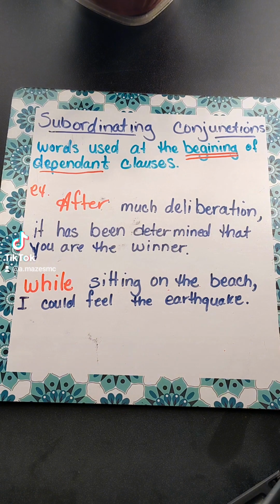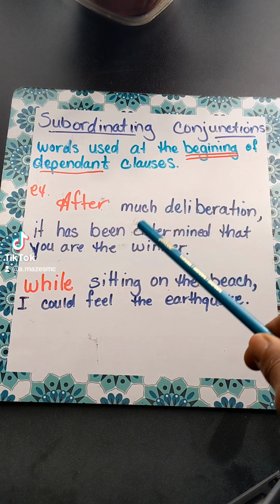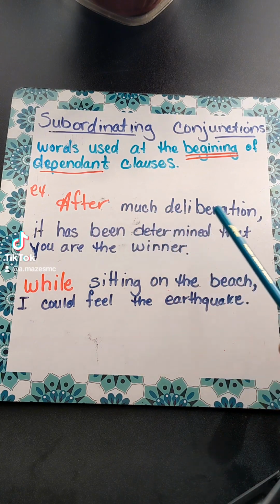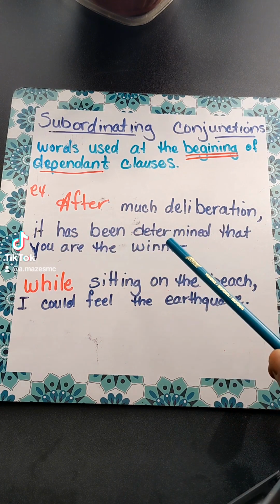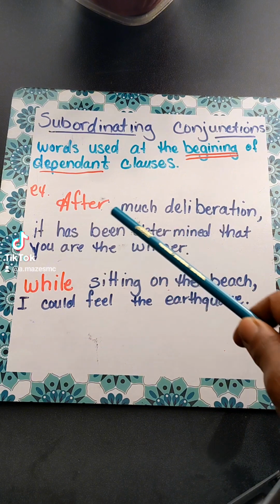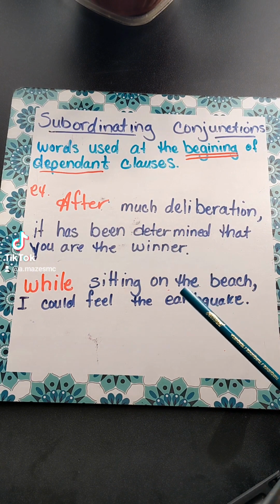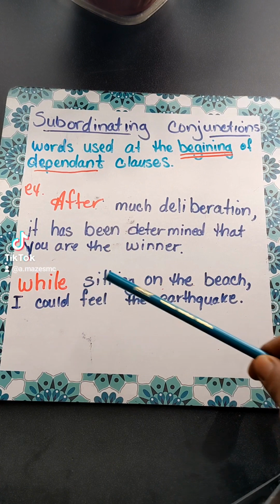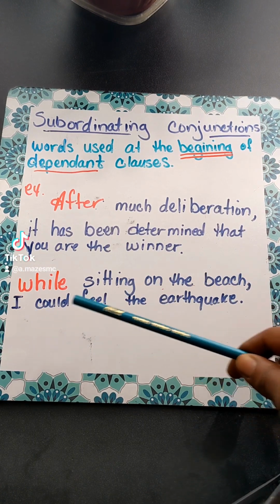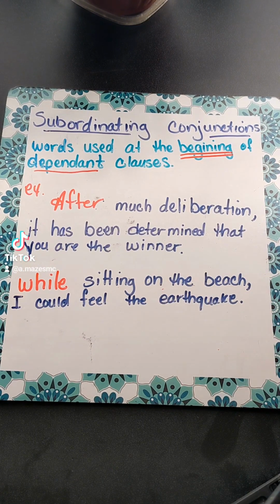is. So, for example, after much deliberation, it has been determined that you are the winner. So words like after. Here's another example. While sitting on the beach, I could feel the earthquake. So those are two examples of how to use them in a sentence. I have examples of more of them. Here they are.